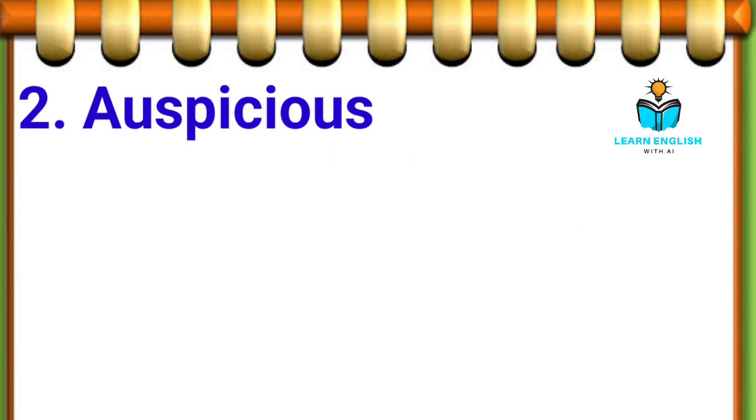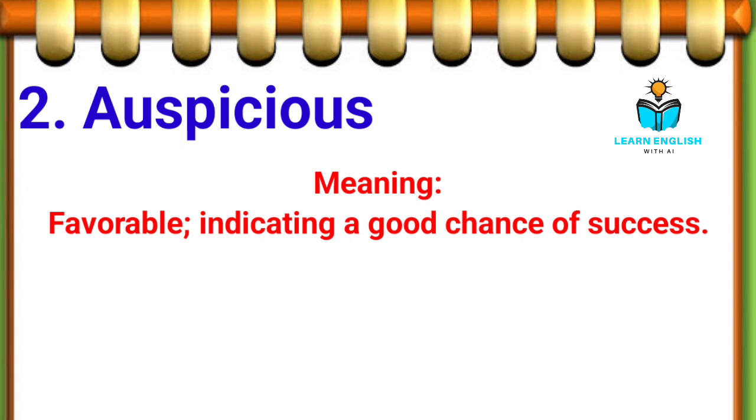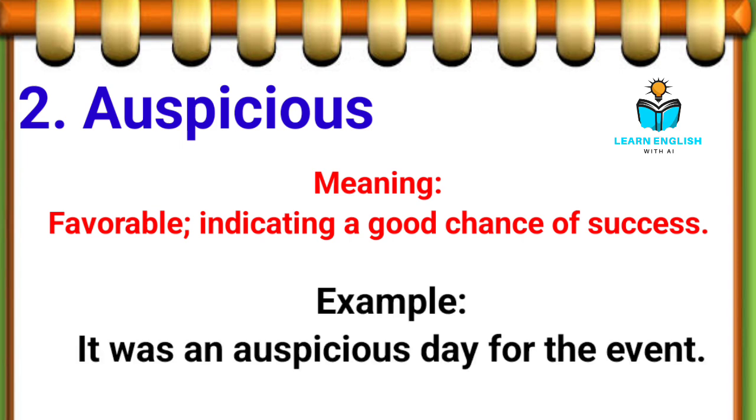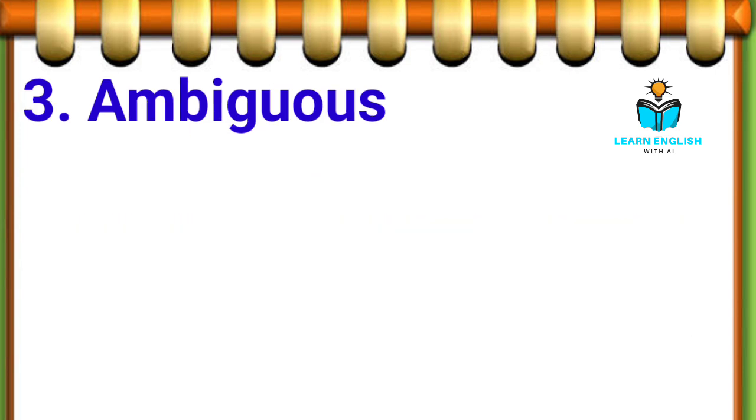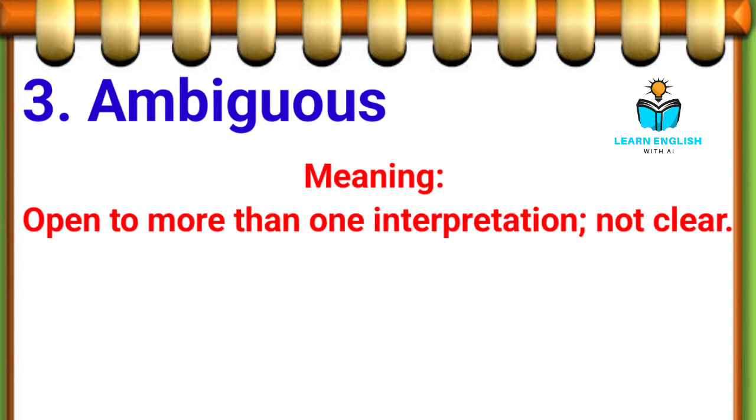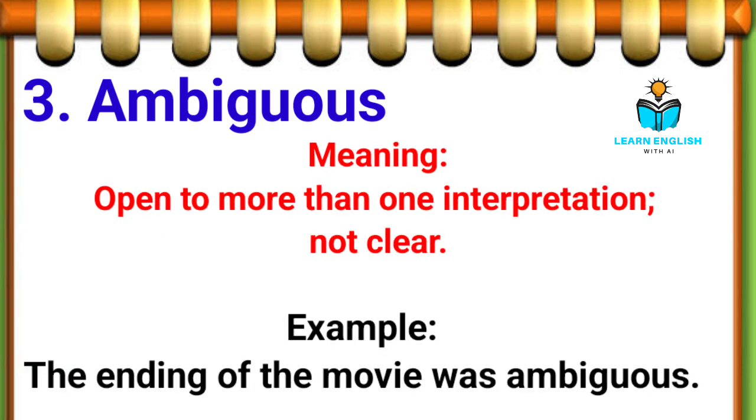2. Auspicious, favorable, indicating a good chance of success. Example: it was an auspicious day for the event. 3. Ambiguous, open to more than one interpretation, not clear. Example: the ending of the movie was ambiguous.